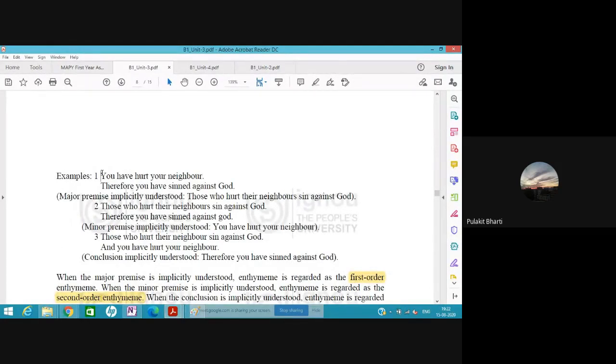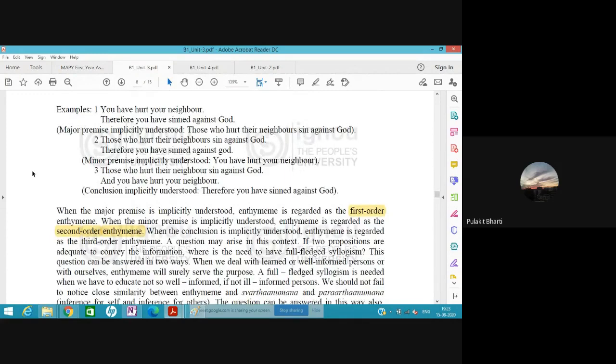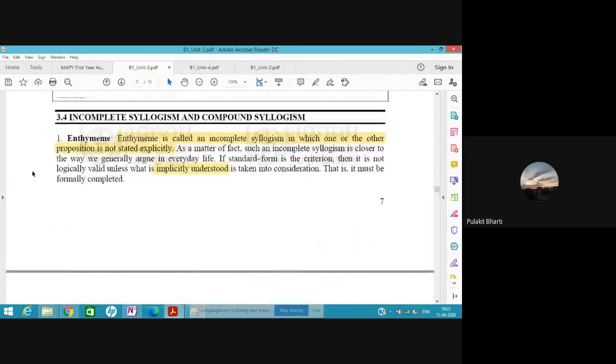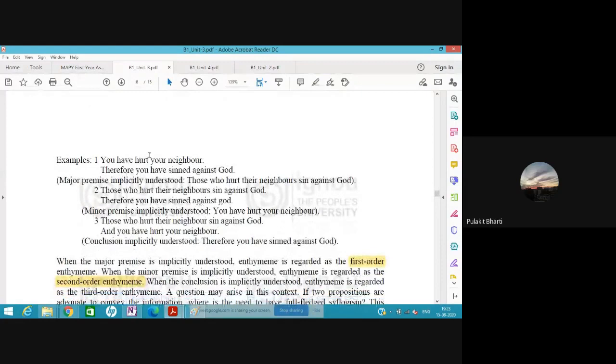So now, as we said, there should always be two premises, but there is only one. It only means that one is implicitly understood. Okay, one of the premises is implicitly understood. Enthymeme is an incomplete syllogism in which one or the other proposition is not explicitly stated, but it is implicitly understood. Okay, so: you have hurt your neighbor, therefore you have sinned against God.